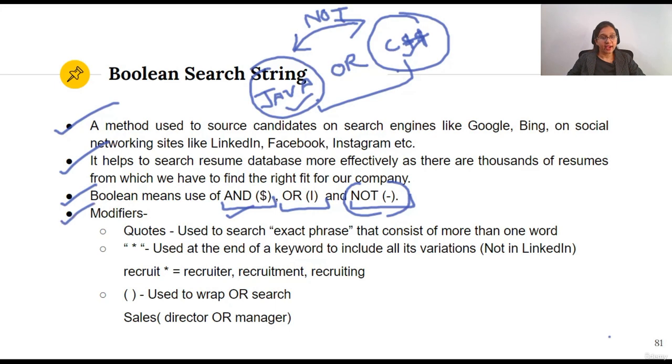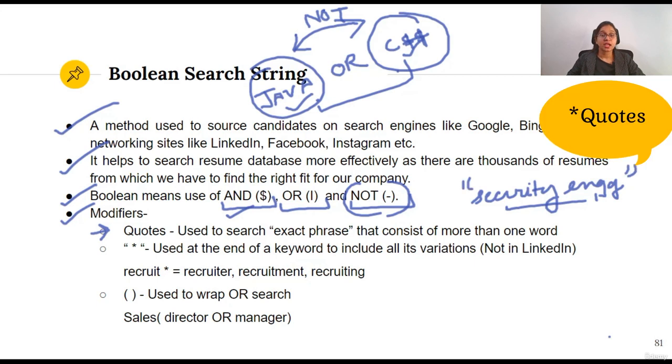Now what are modifiers? Quotes. Use quotes to search an exact phrase that consists of more than one word. Suppose we have to search for a security engineer. This is two words, but it is one post or one position. So we will write it in quotes.